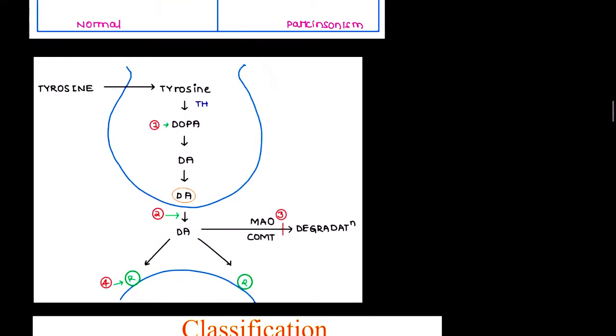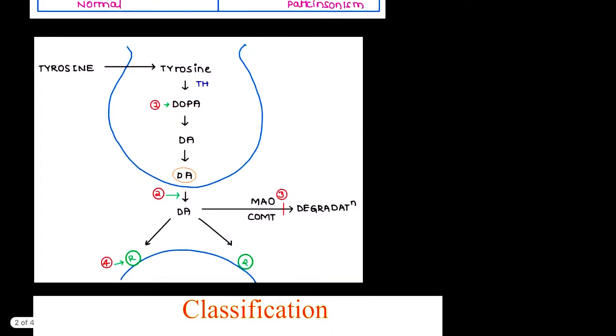The first thing is we can give dopa ourselves, from outside. Another thing is we can enhance the release of dopamine into the synapse. Another thing is that we will prevent its degradation. Another is that we will directly provide a dopamine agonist.